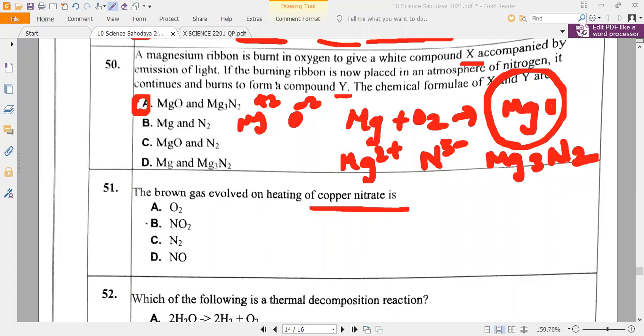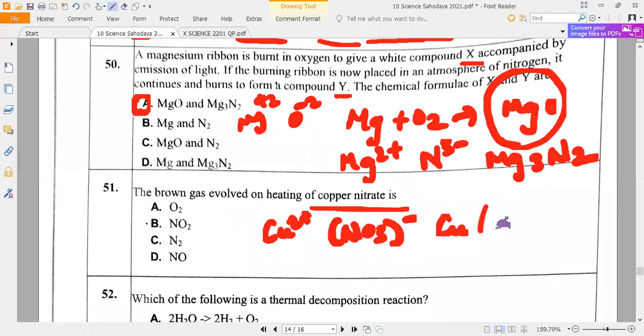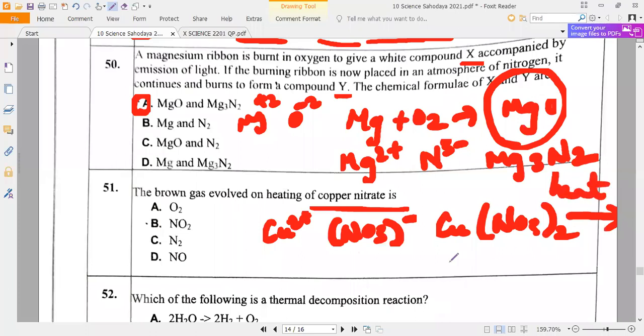CuNO3 is wrong. Just yesterday also I discussed it. Copper is Cu2+, so CuNO3 twice. Who is saying that? Jessie, yes, very good. So Cu2+ plus nitrate, NO3 minus. So we used to get Cu(NO3)2, a polyatomic ion. If you start heating and decomposing, what kind of products we used to get? Copper oxide plus nitrogen dioxide plus oxygen gas. Correct?